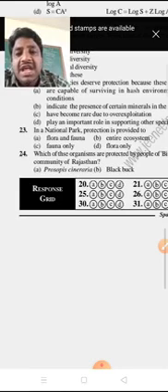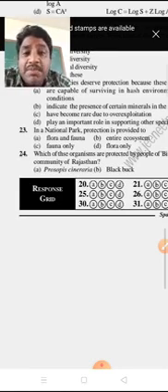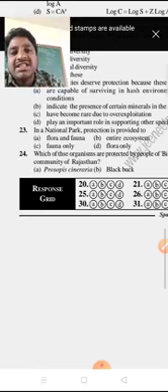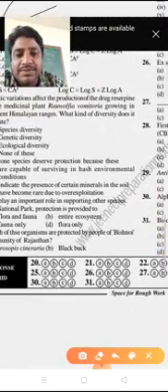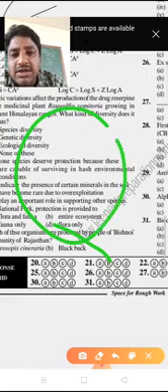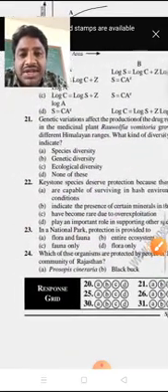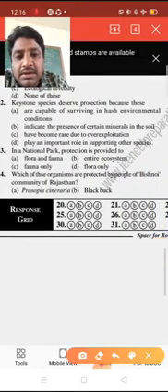The national park is a completely natural habitat. It is a reserved area, so it is a protected area, and the entire ecosystem is present there. So all the species can be protected. That's why entire ecosystem is the right answer.